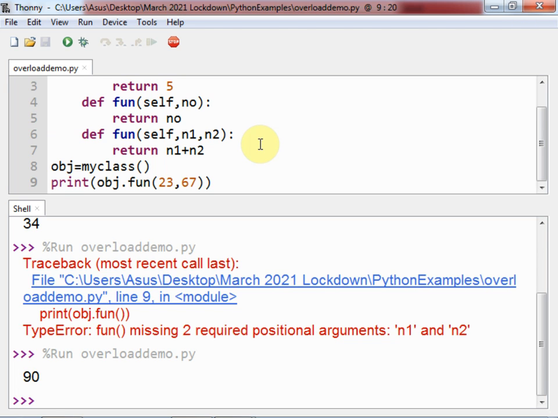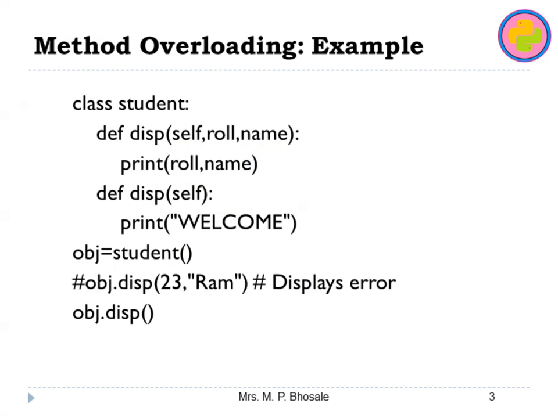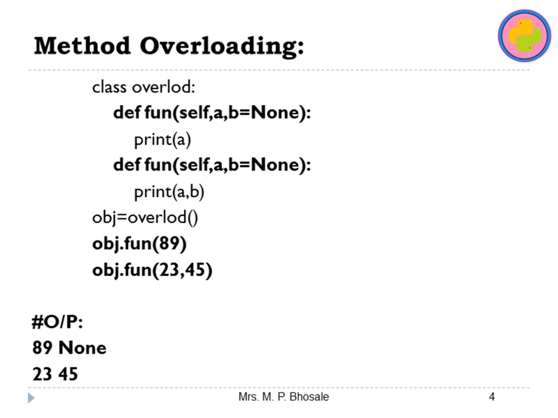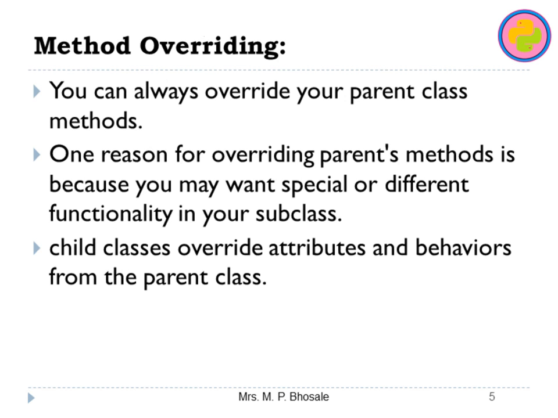Now we will move to method overriding. I told you that you can go for this solution, but this is not method overloading. Now talking about method overriding, you can always override your parent class method. If you have the same method inside the parent class and the same name method inside the child class, and you want to call a particular method, then you have to create the object of that particular class.